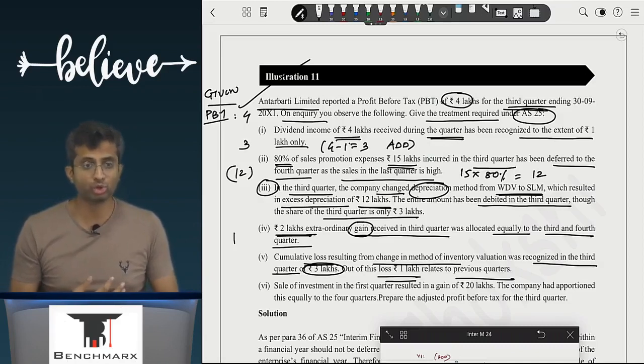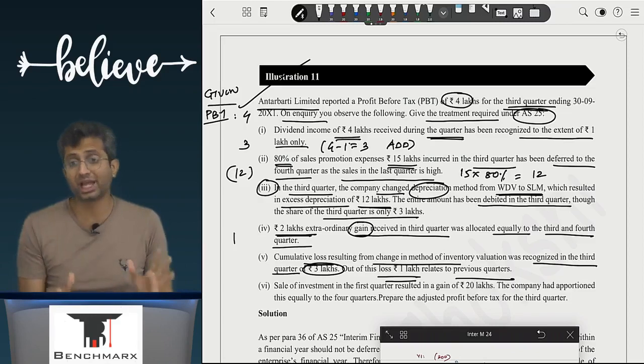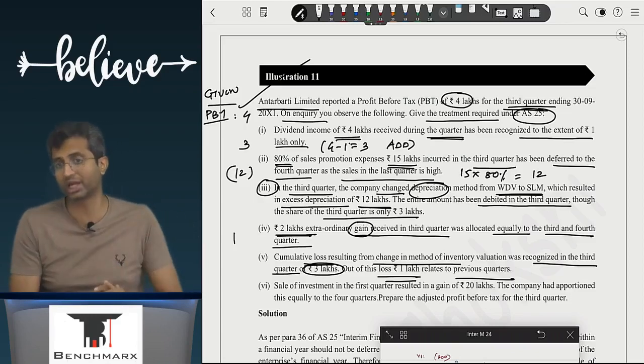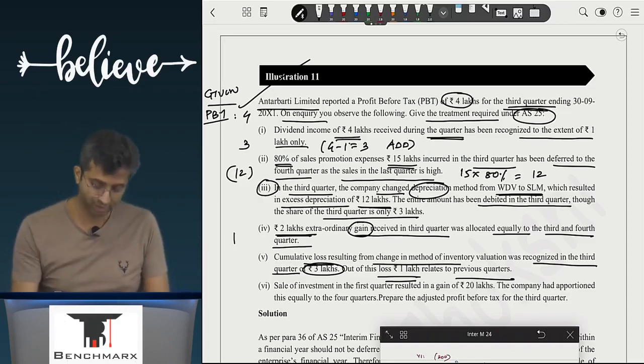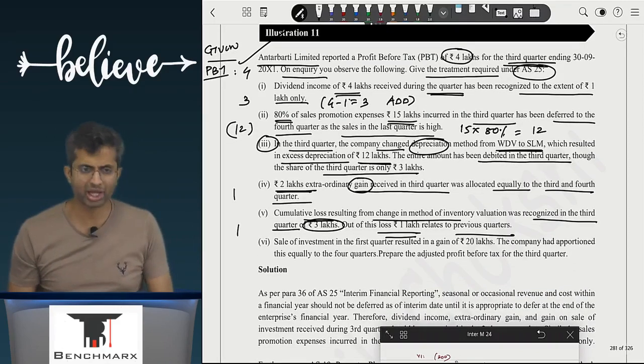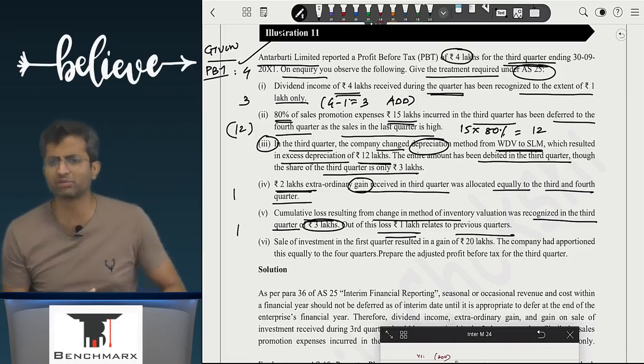So what should you do? I have recorded a loss of 3 lakh. Ideally, I could have recorded only a loss of 2 lakhs, but I have recorded 3 lakhs. What will I do? Add 1 lakh. A change in accounting policy is retrospectively applied.